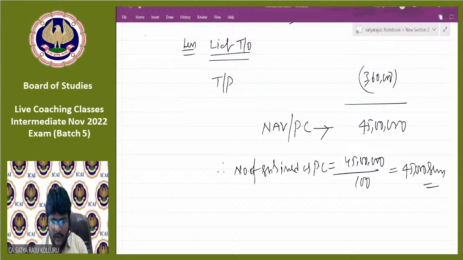Sir, should we give a note saying that it is assumed that values are the same? Yes, if you want, you can provide it. Otherwise, no need to provide also. Both are okay. This is a presumption. There is a difference between assumption and presumption. Presumption means if nothing was mentioned, everyone will assume it in the same way. There is no other alternative to assume. Is there any other assumption possible? No, there is no chance. If you want to put a certain figure, how much will you put there? Everybody will follow that one only. That's why it is not an assumption. It is a presumption. Okay, fine.